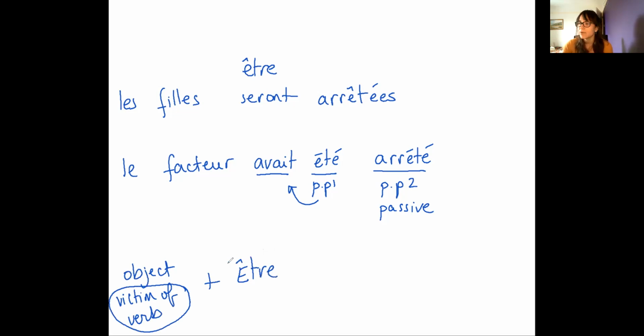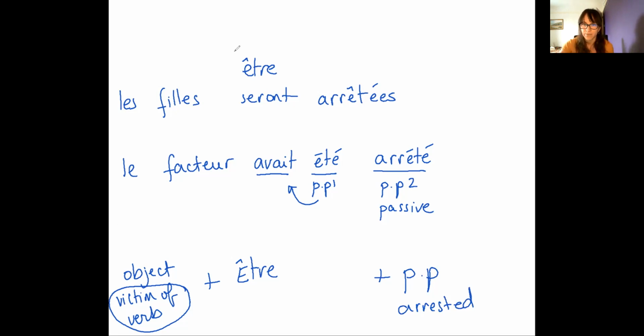So if it's in the present, you put être in the present. If your sentence is in the past, you put your verb être in the past, exactly as if you were doing it on its own, except that you will add the past participle of the verb you actually want to say. So if it's arrested, it will be the object plus être in any tense plus the word arrested. If it's eaten, it would be the object plus être in any tense plus eaten, manger, and all that jazz.